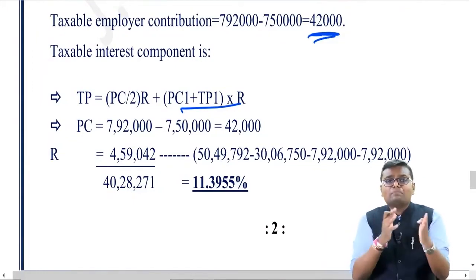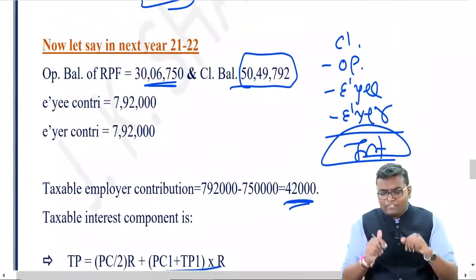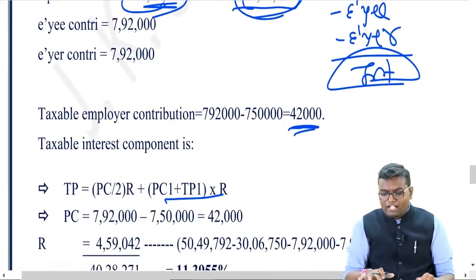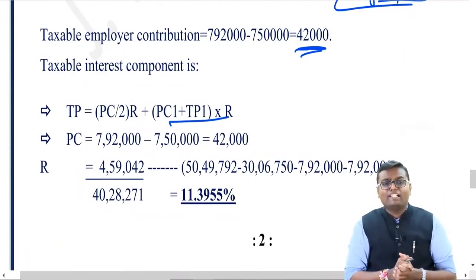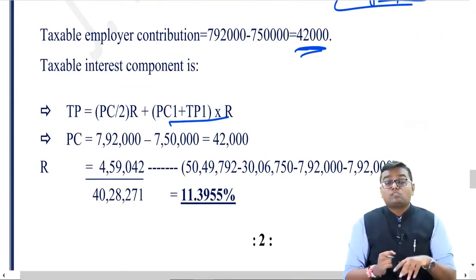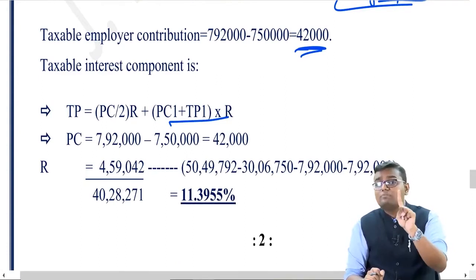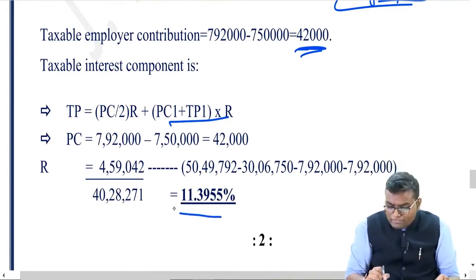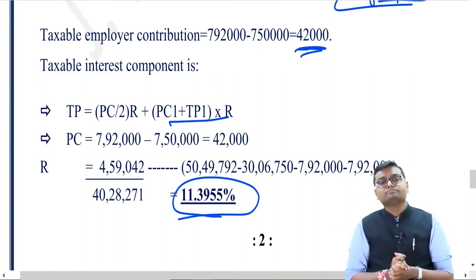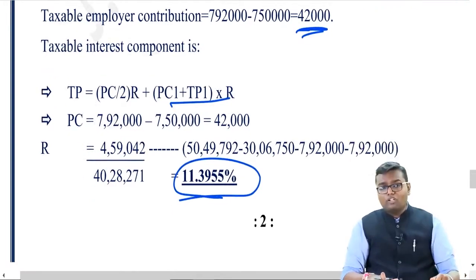Divide by average balance. How much is the average balance of 21-22? Opening plus closing divided by 2, that is around 40,28,271. So the effective rate of interest for 21-22 will change. It will not be the same. It will be 11.3955%.